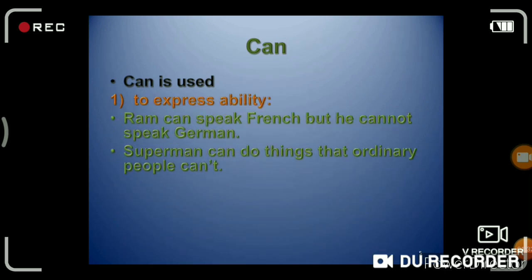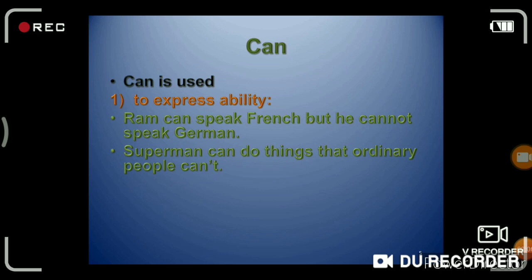Can is used to express ability. For example, Ram can speak French but he cannot speak German. Here, Ram is able to speak French but he is unable to speak German. Means Ram has an ability to speak French but he cannot speak German.